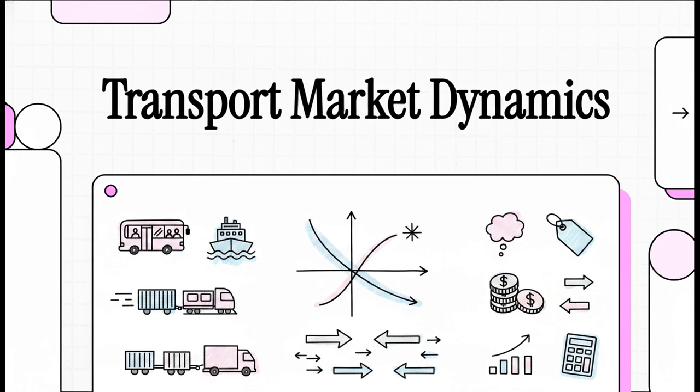We're going to be unpacking the hidden forces that literally dictate everything from your morning bus commute to global freight shipping. Today's explainer is a total deep dive into transport market dynamics and equilibrium. We're breaking down the complex economics of transport into crystal clear visual concepts. And by the end of this, you won't just understand the theory, you'll be calculating market shifts like an absolute pro. Let's get right into it.